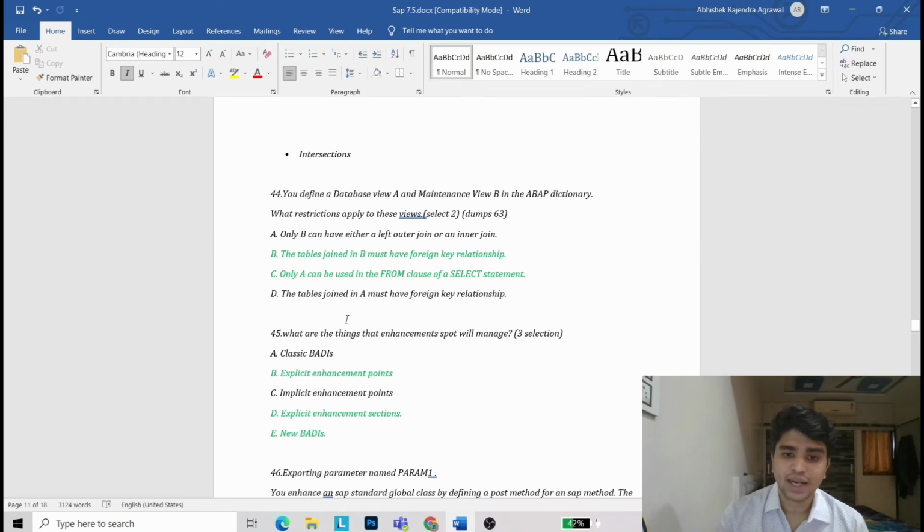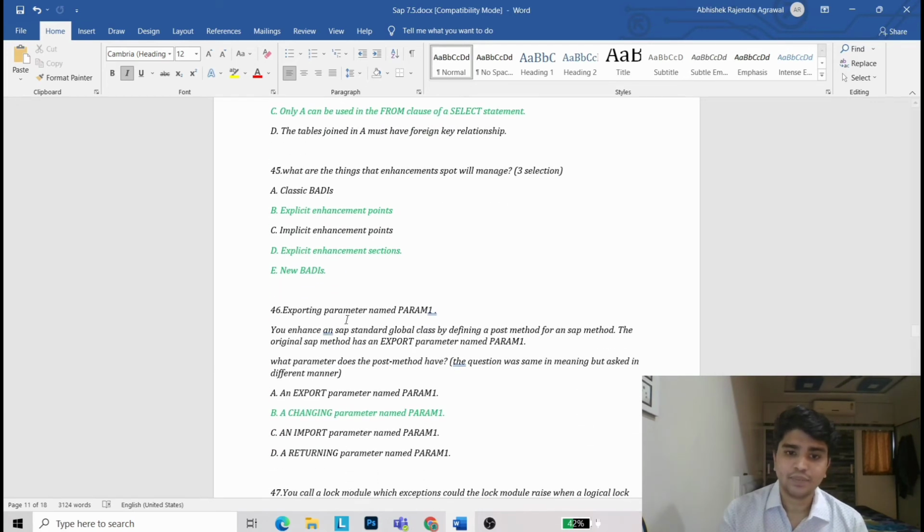What are the things that an enhancement spot will manage? The options are classical BADI, explicit enhancement point, implicit enhancement point, explicit enhancement section, new BADI. The answers are explicit enhancement point, explicit enhancement section, and new BADI.